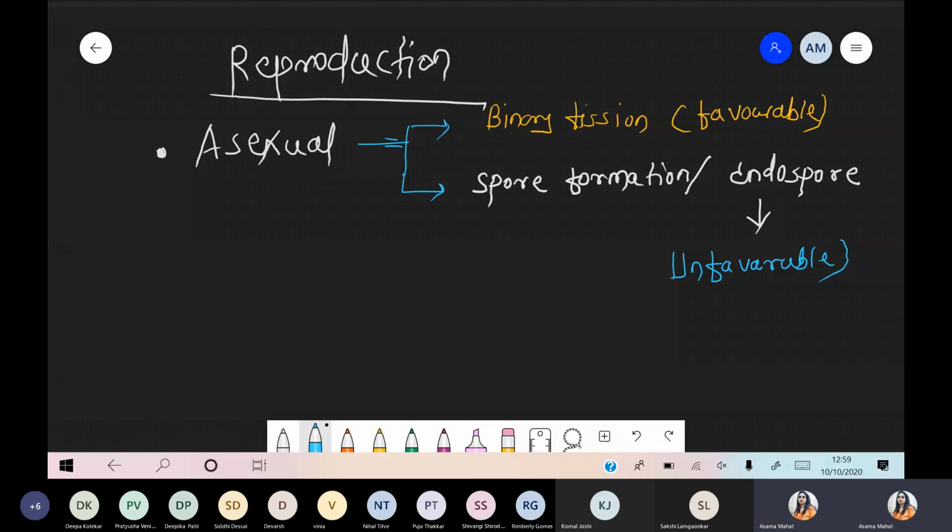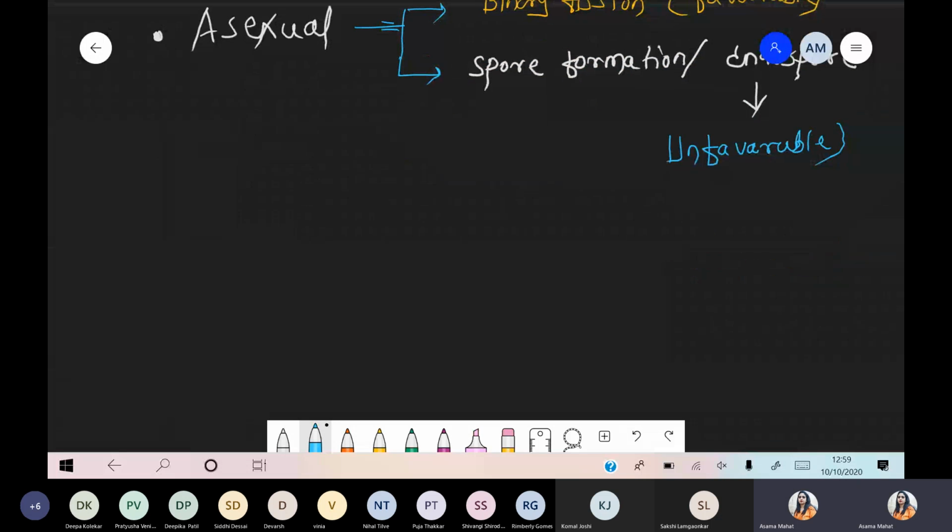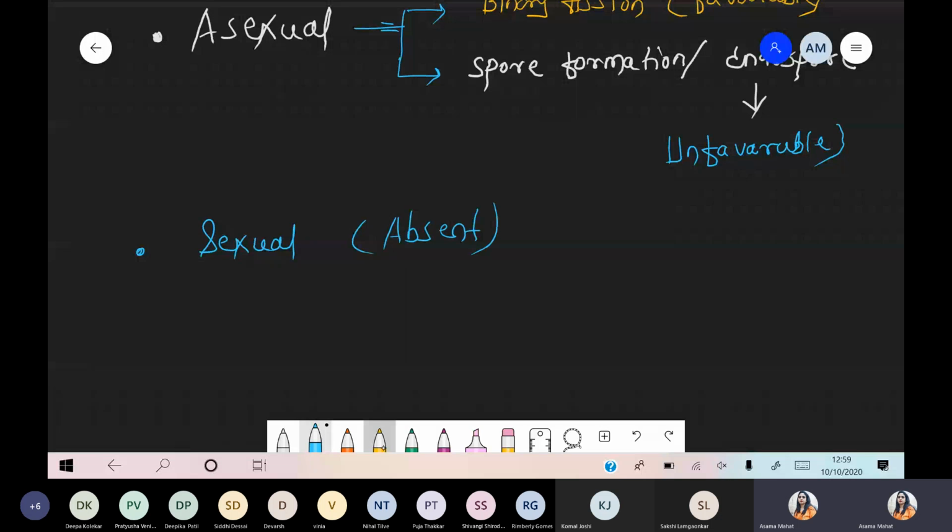Next scenario: in the case of bacteria, sexual reproduction is totally absent. But in the case of bacteria, parasexuality is present.